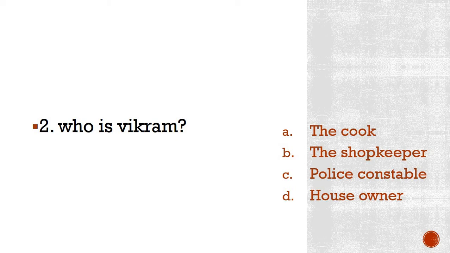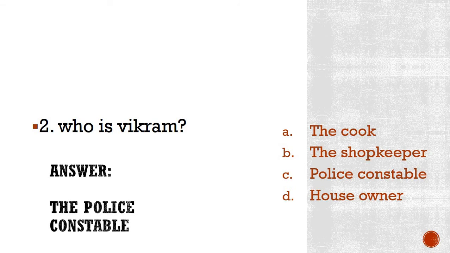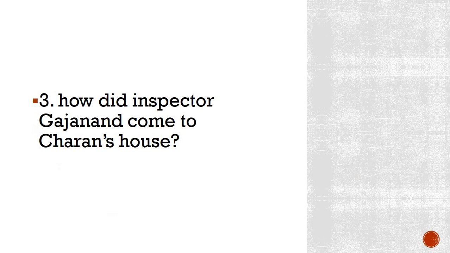Okay, so the time is up. Let's see what the answer is. The correct answer is the police constable. Yes, Vikram was a police constable working with Inspector Gajanand. Correct? So, please repeat this after me one time. Who is Vikram? Answer, the police constable. I hope that you repeated the answer after me. Very good. Okay, let us move on to the next question.